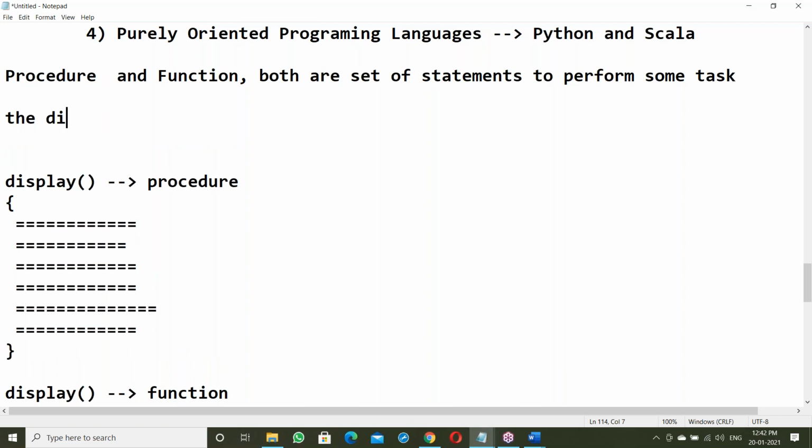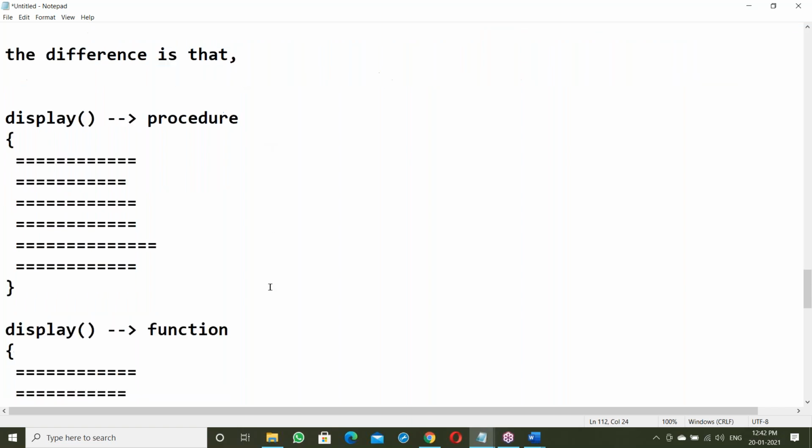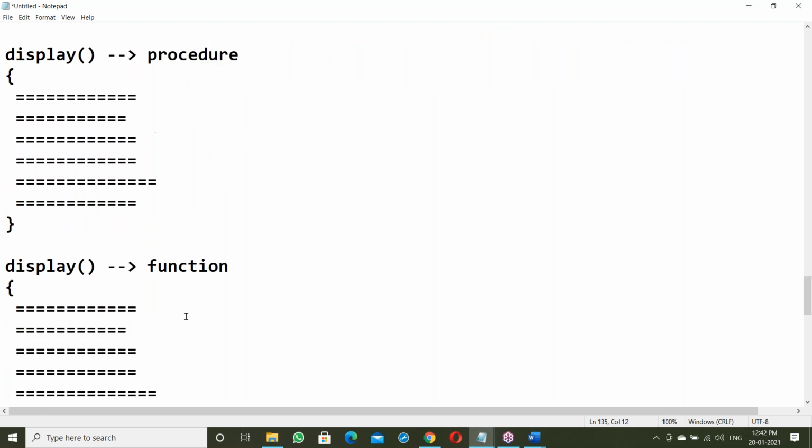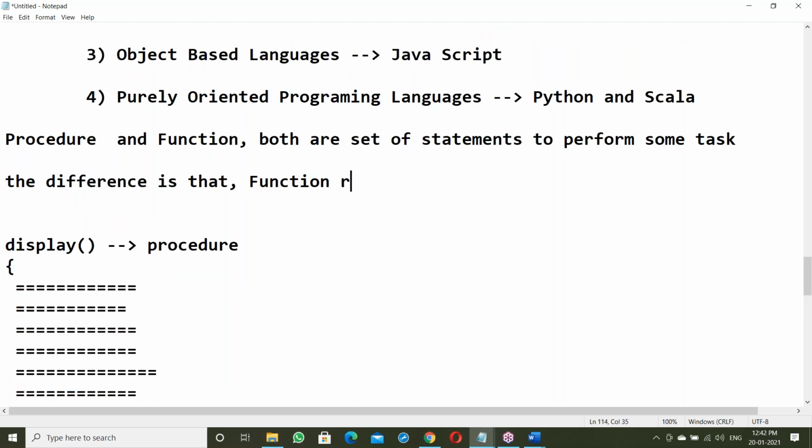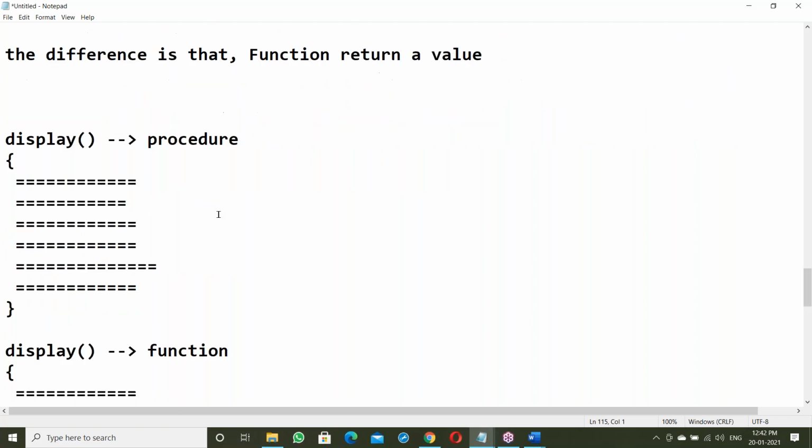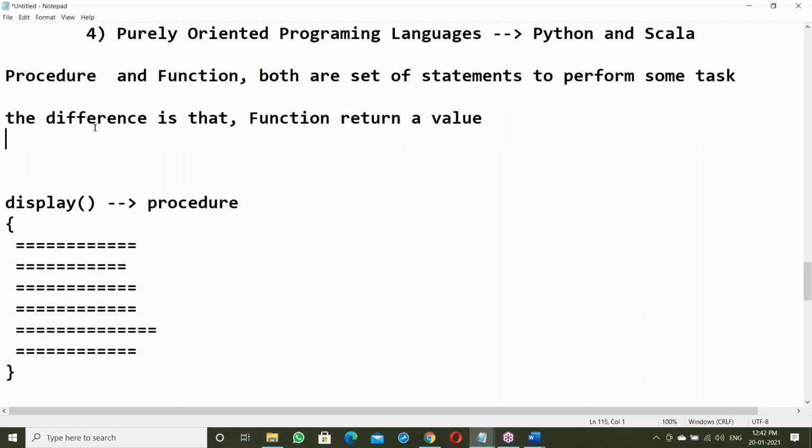The difference is that a function returns a value, whereas a procedure does not return a value.